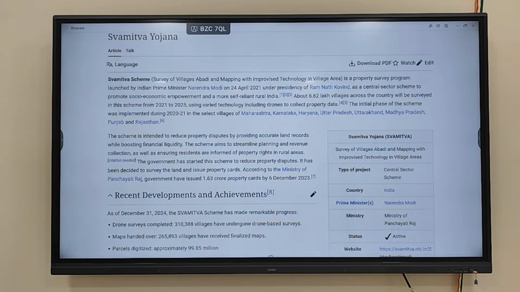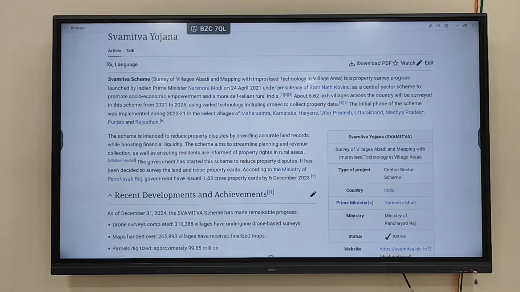So what is a central sector scheme? What do you understand by this term? A scheme launched by the central government and implemented by the central government is referred to as a central sector scheme. Clear? If it is launched by the center and implemented by the state, then it is referred to as a centrally sponsored scheme.